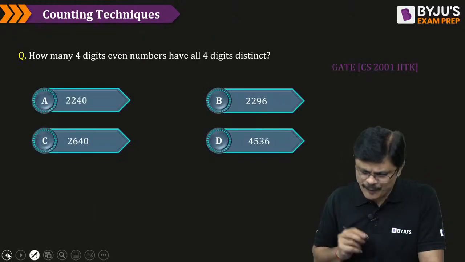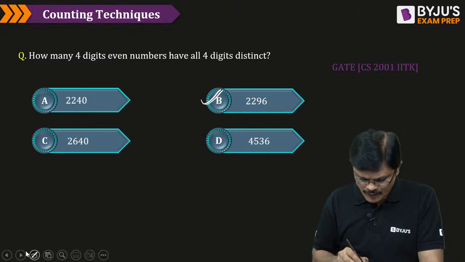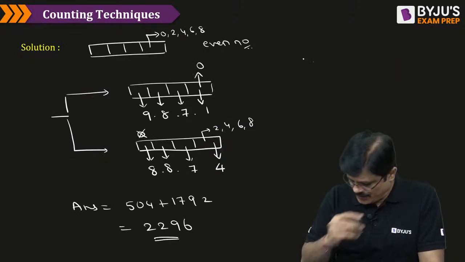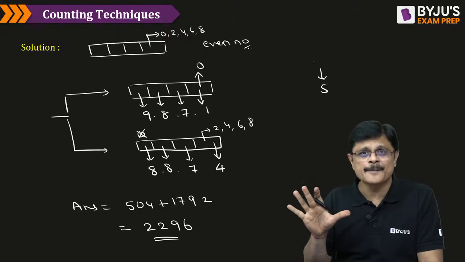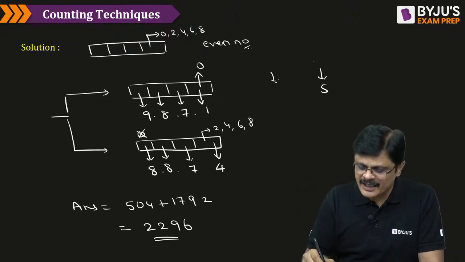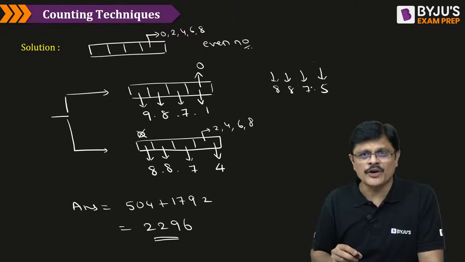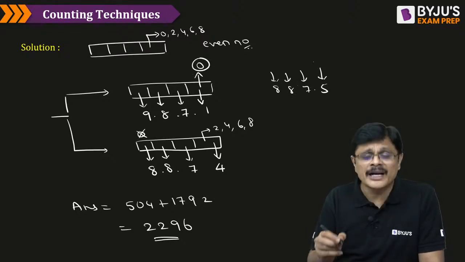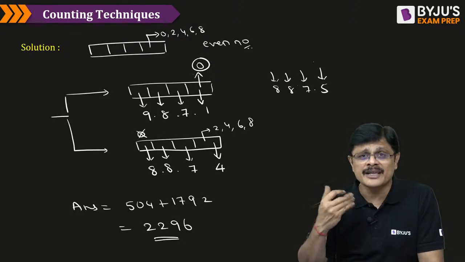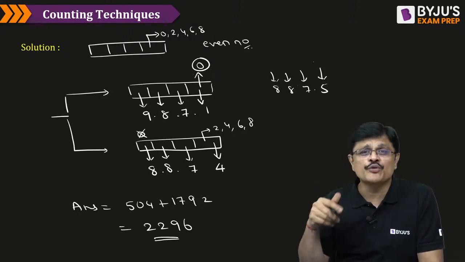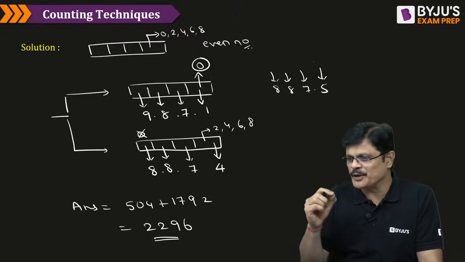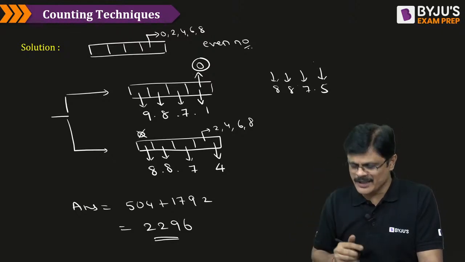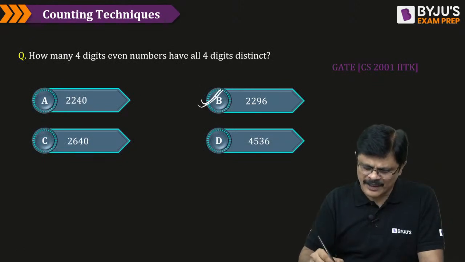Most of the people make a mistake in this problem because they fill the last digit in 5 ways, and again the first digit 8 ways, and 7 ways. This is how they solve it. But they never note that ending with 0 is a different situation than ending with 2, 4, 6, 8. That's why we have to separate these two situations, my dear friends, when you are solving this particular problem. So this is the solution for this problem, my dear friends.